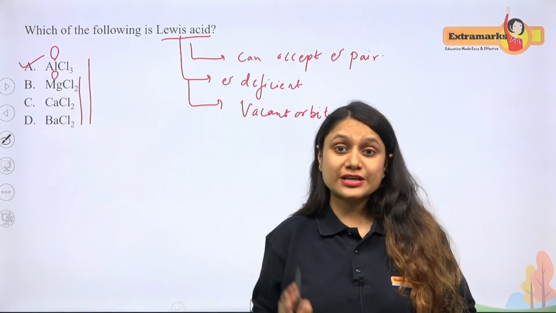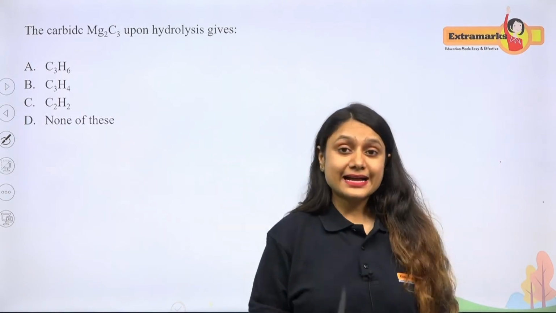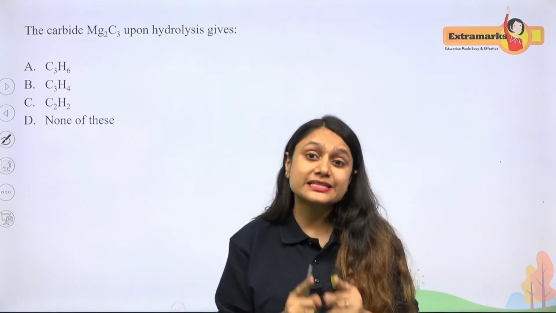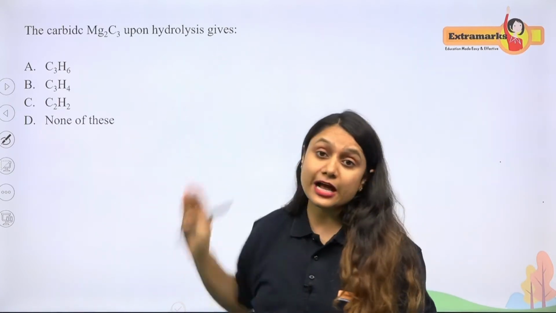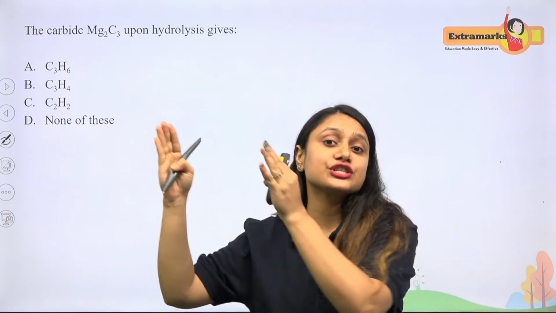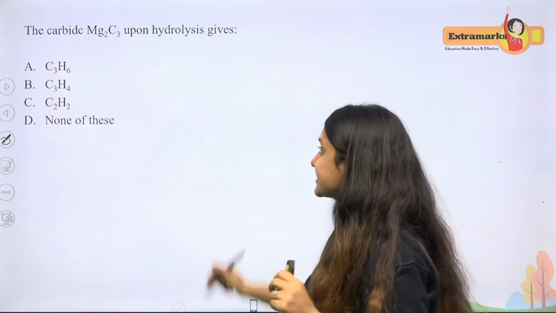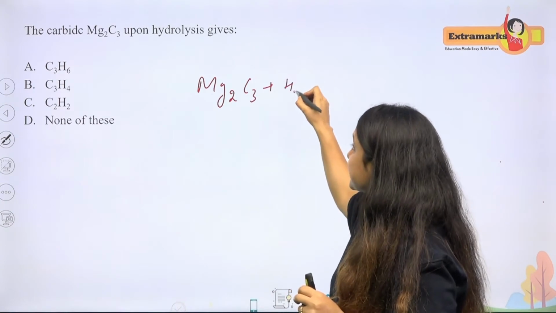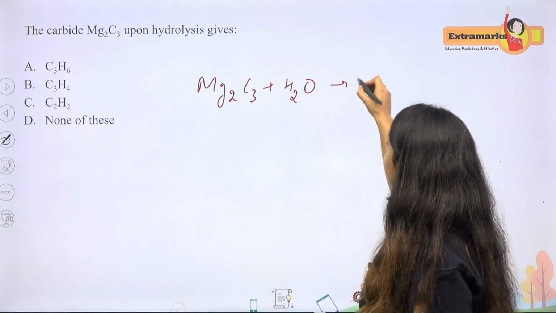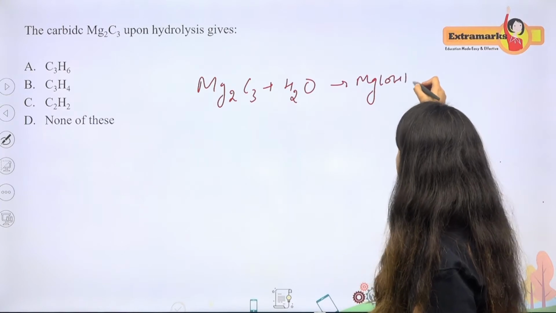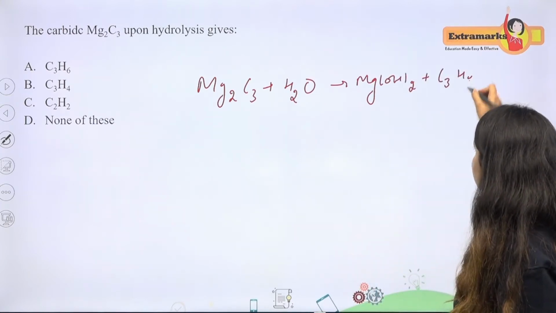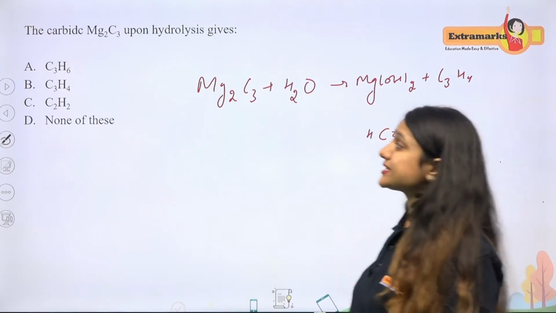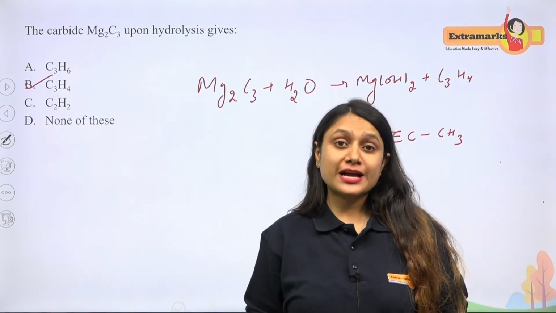Okay, so let's move on to another question. As you can see, they are asking this carbide on hydrolysis gives which product. So guys, please remember, please make a short note on the carbides also, which specific carbide gives which specific product on hydrolysis. Magnesium carbide on hydrolysis gives propyne. So the products will be magnesium hydroxide as well as C3H4, which looks like this, propyne. So which is the correct choice? B. So let's move on to another question.